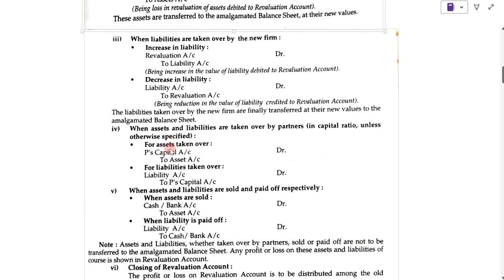Then when the assets are taken over, the journal entry will be partners' capital account debit to assets account. When the liabilities are taken over by the partners, then liabilities account debit to partners' capital account.